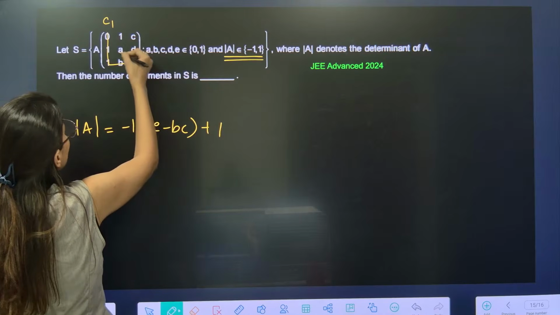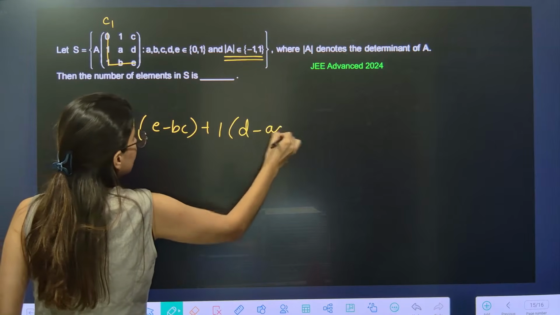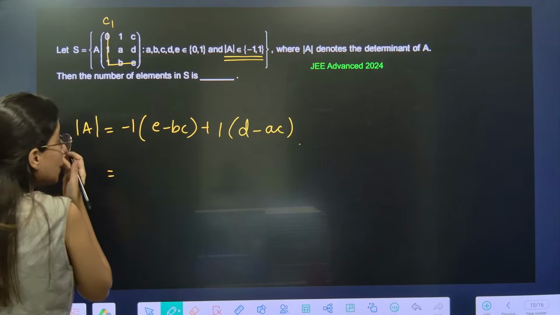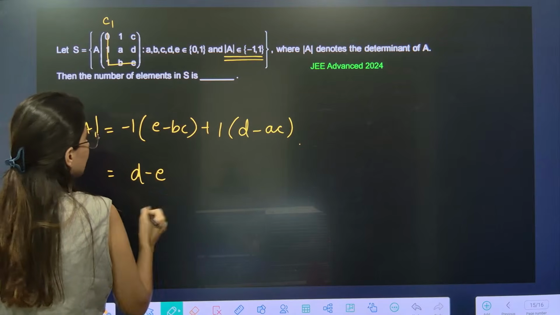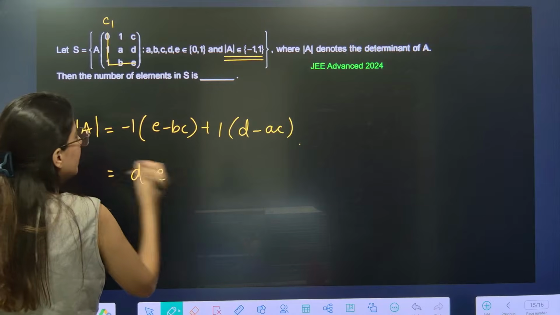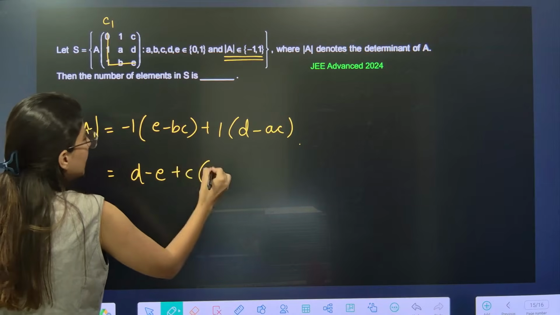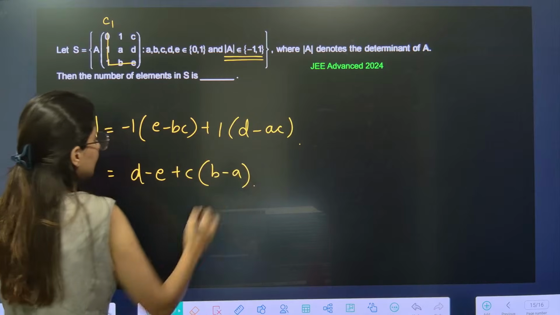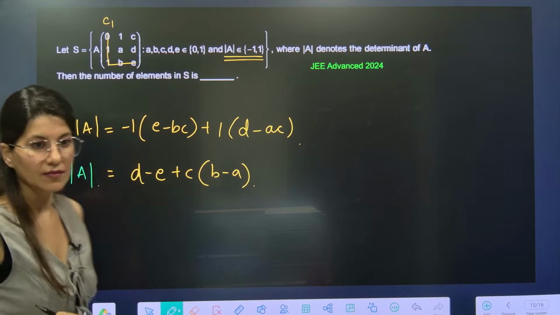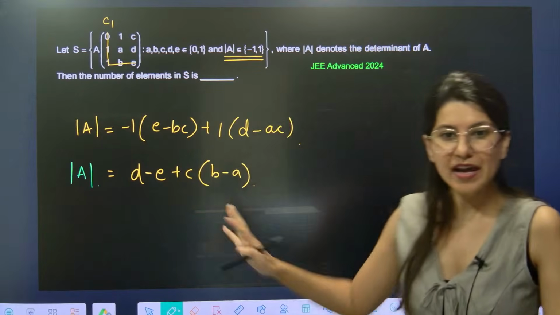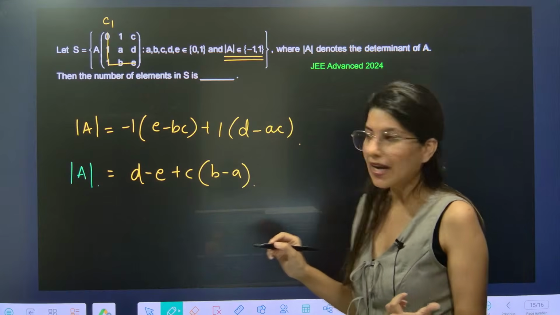D minus AC. Okay. So your answer would be D minus E. Okay. And over here, minus plus. So if you take C common, it will be what? B minus A. Correct? This is your determinant A. So we have just calculated determinant A, which is equals to plus 1 and minus 1.